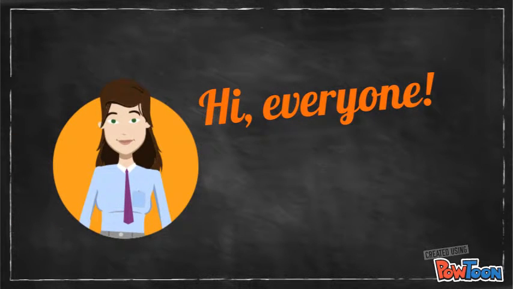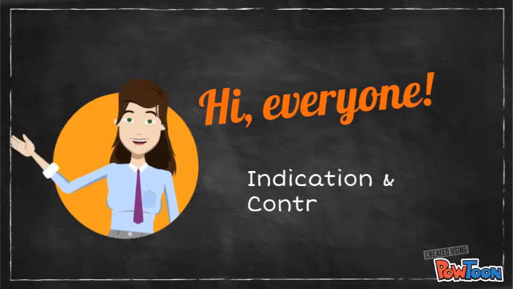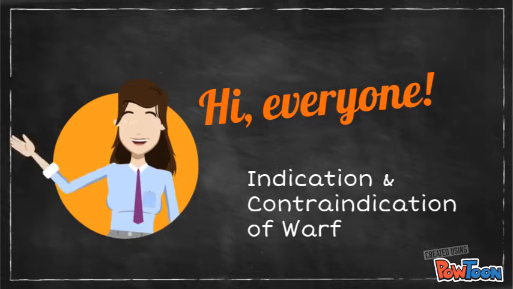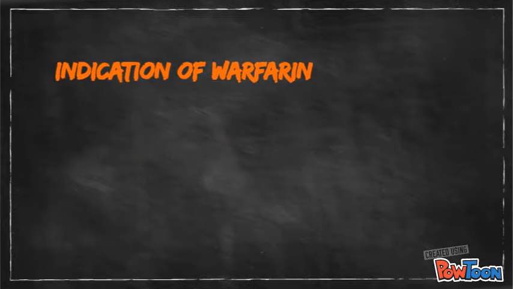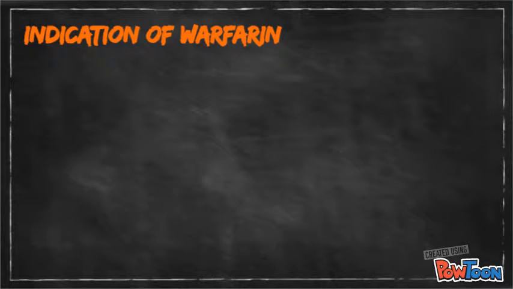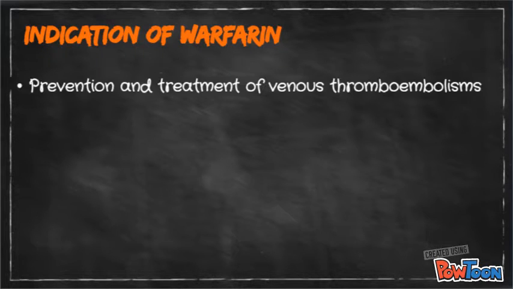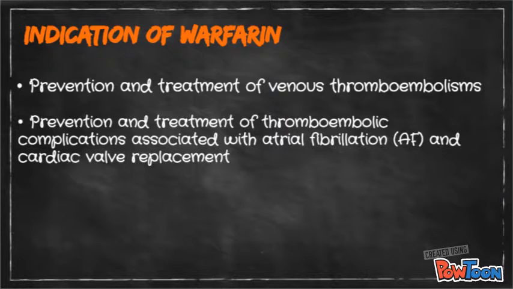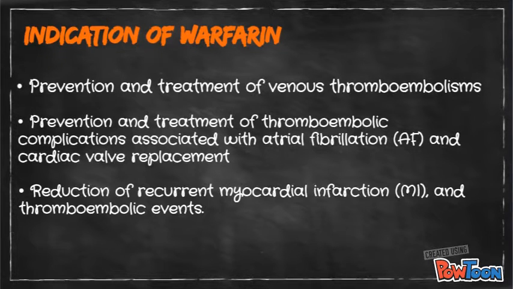Everyone, we will discuss the indication and contraindication of warfarin. The indication of warfarin. First, warfarin is used in prevention and treatment of venous thromboembolisms. Next, for prevention and treatment of thromboembolic complications associated with atrial fibrillation and cardiac valve replacement, and also for reduction of recurrent myocardial infarction and thromboembolic events.